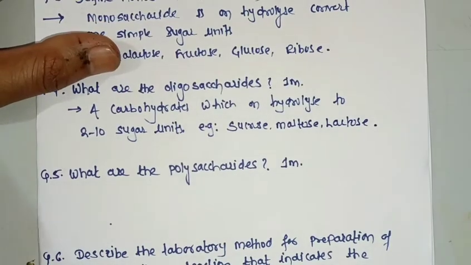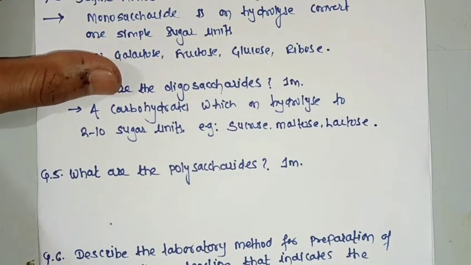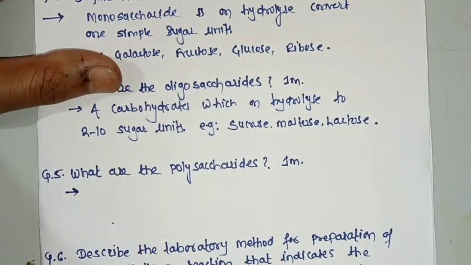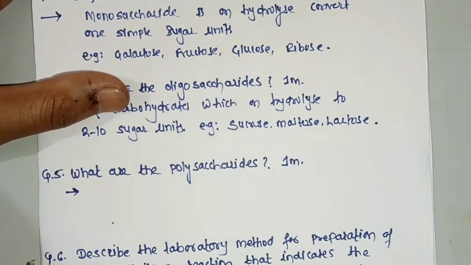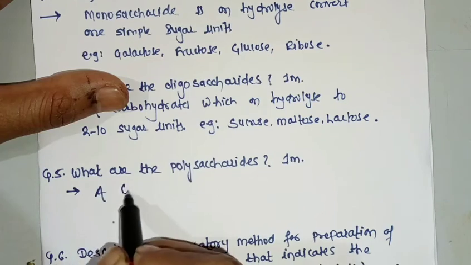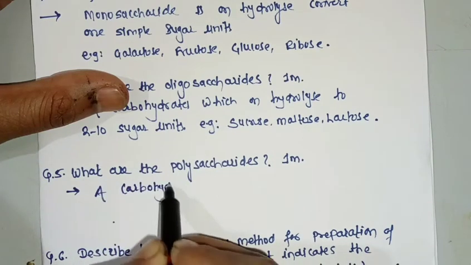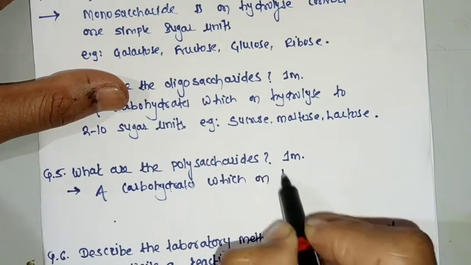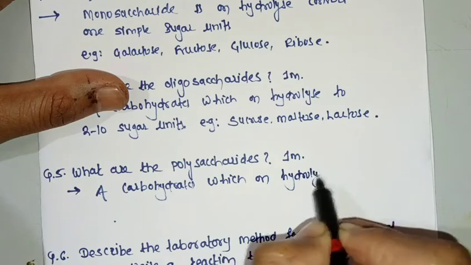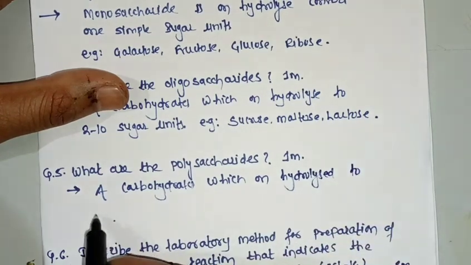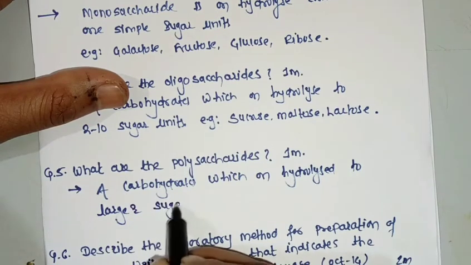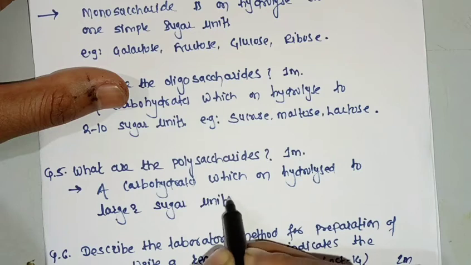Next question, what are polysaccharides? Polysaccharides are the carbohydrates which on hydrolysis convert into many sugar molecules or large units of sugar molecules. A carbohydrate which on hydrolysis gives larger sugar units.